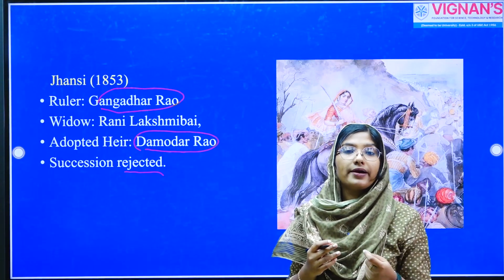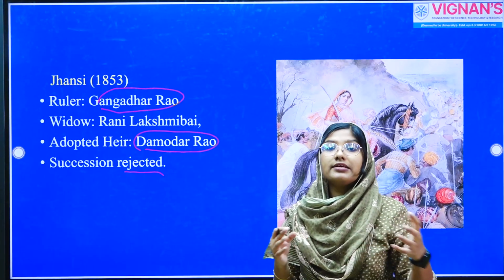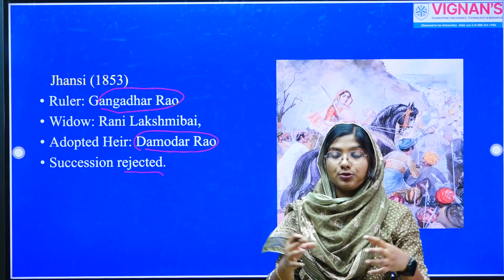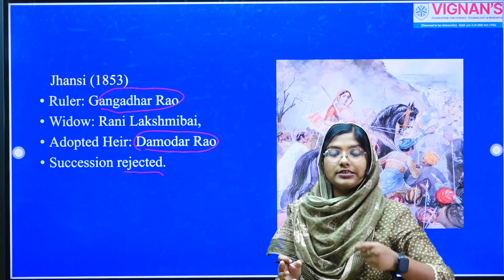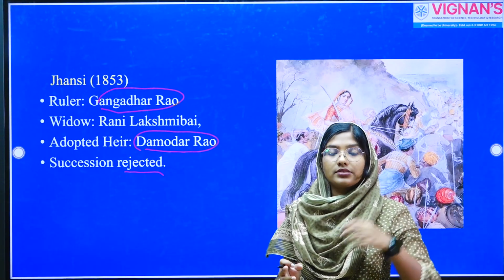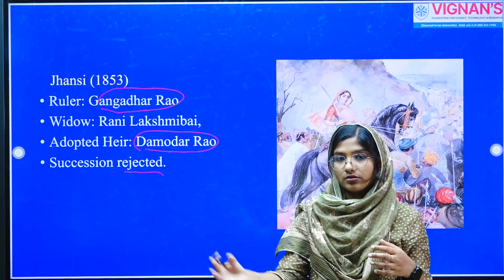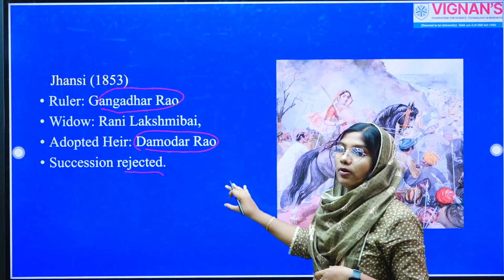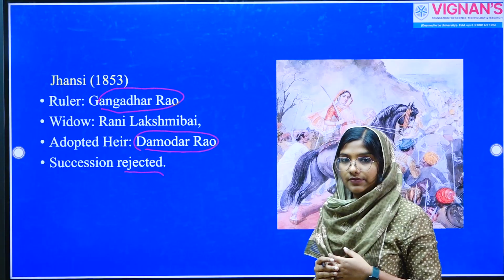She actively participated in the 1857 revolt and considered it the biggest opportunity to challenge East India Company's rule in India. During the revolt, she tried to defend Jhansi and later joined forces with Tantia Tope. However, she was finally killed at Gwalior during the 1857 revolt. So, this policy, Doctrine of Lapse, indirectly contributed to the 1857 revolt.